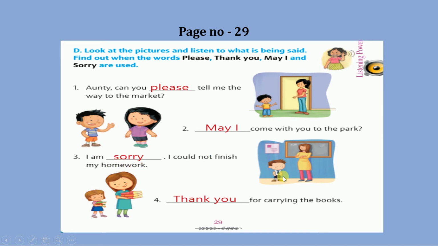Here the boy is telling the teacher that I could not finish my homework, right? When we make a mistake, then the word sorry is used. So here in this blank, the nice word, the magical word sorry will come. Okay, so write down sorry. I am sorry. I could not finish my homework. Here the word sorry is at the end of the sentence, so begin the word with a small letter s.